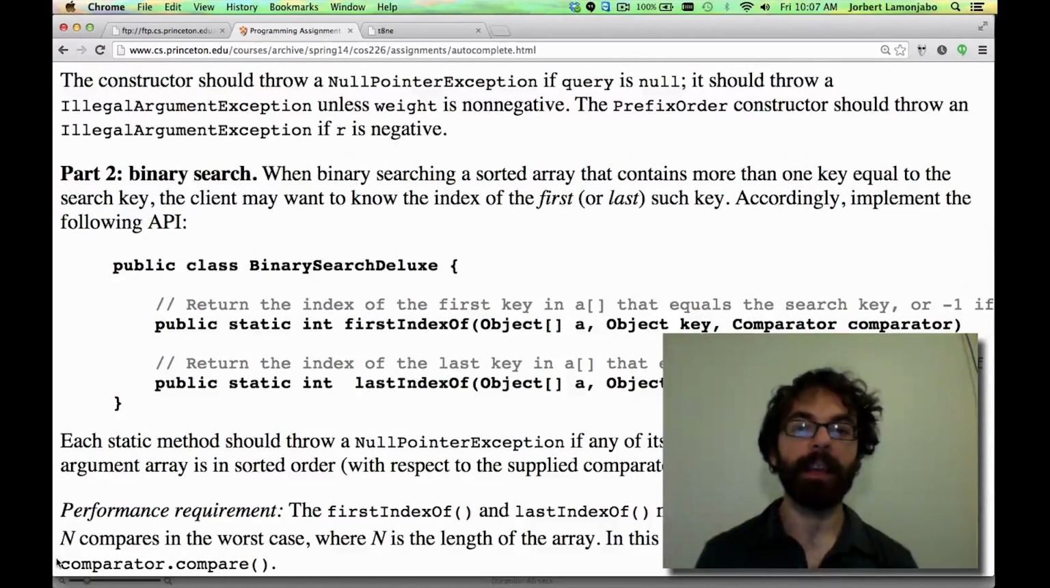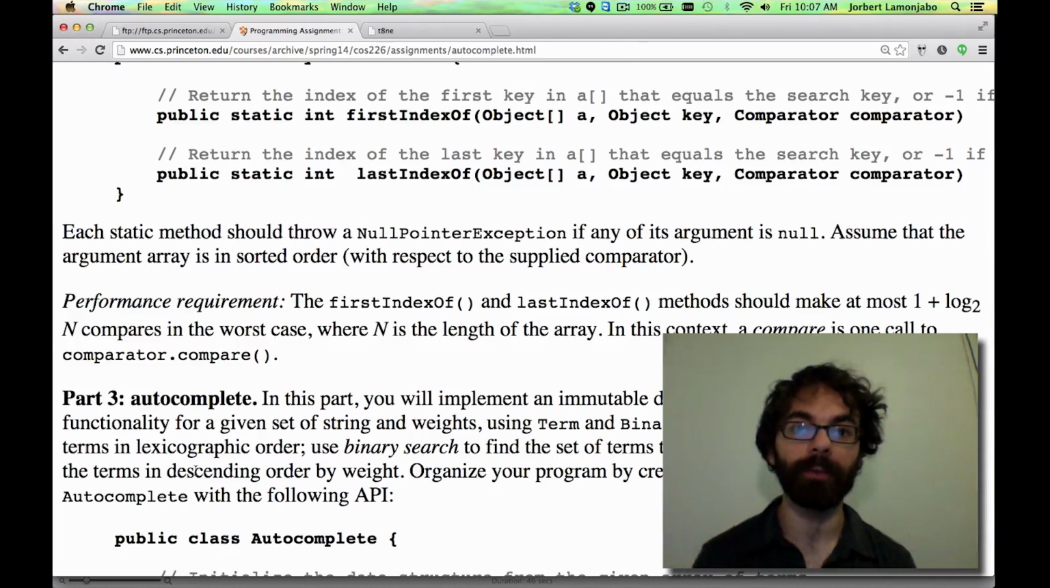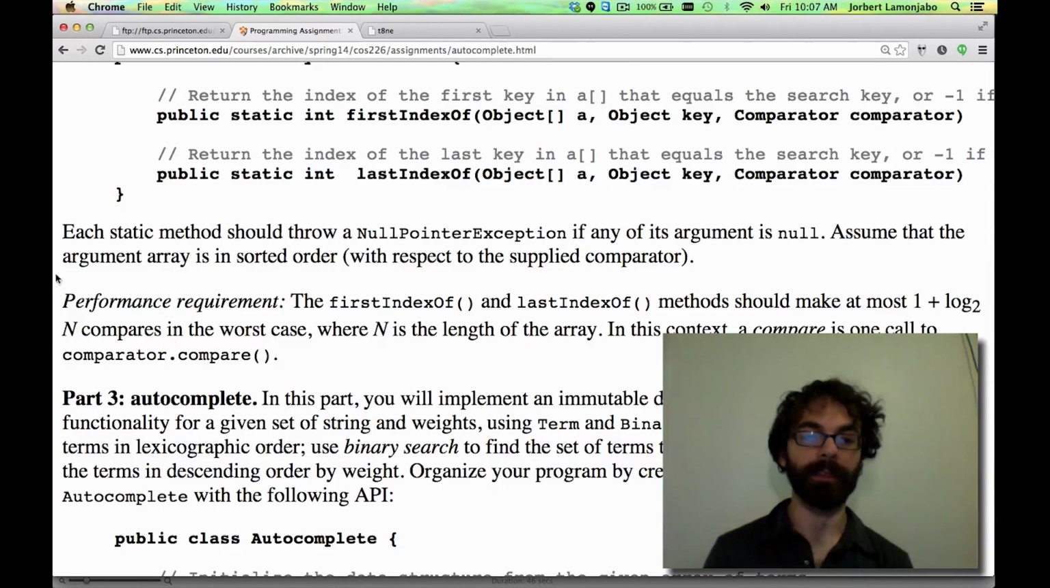All of that said, I leave it to you to glue all the pieces together and build the final Autocomplete class. So before I go, a reminder that this class is all about the performance requirements. That's one of the main goals of 226, is to build efficient algorithms. So pay very close attention to these performance requirements as you go.